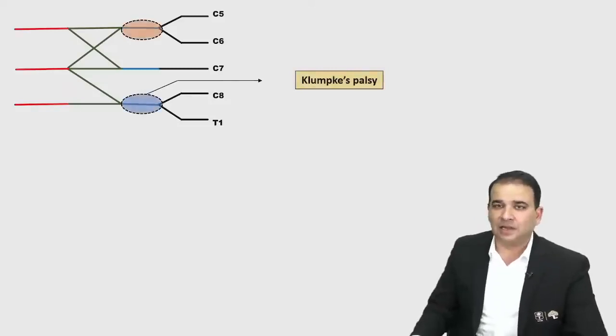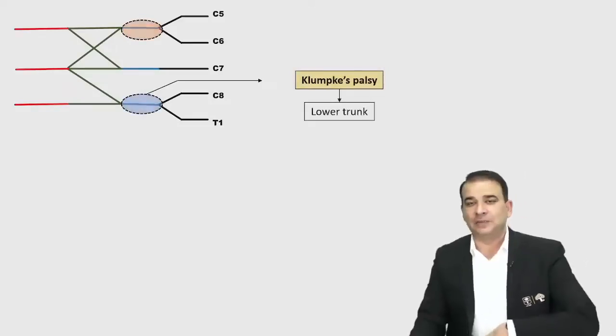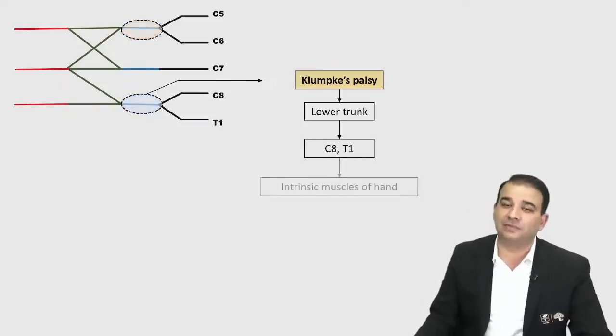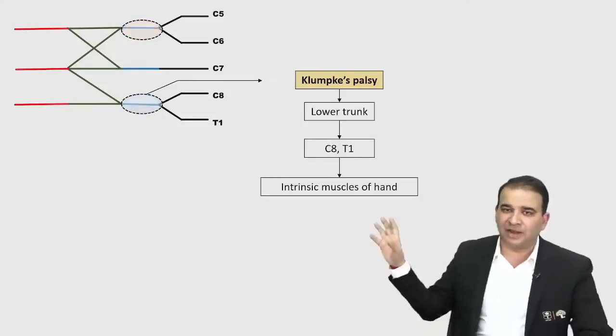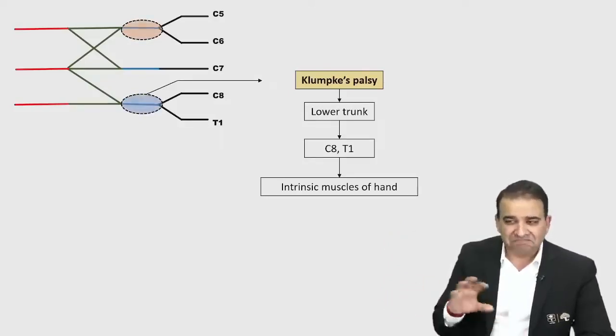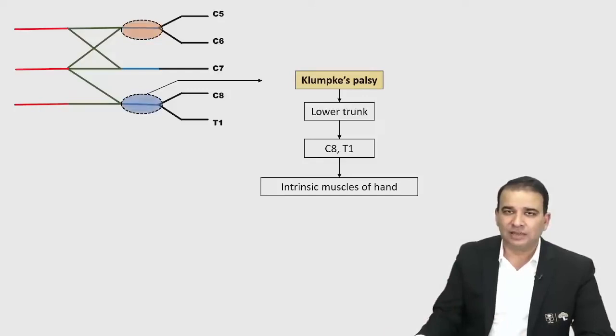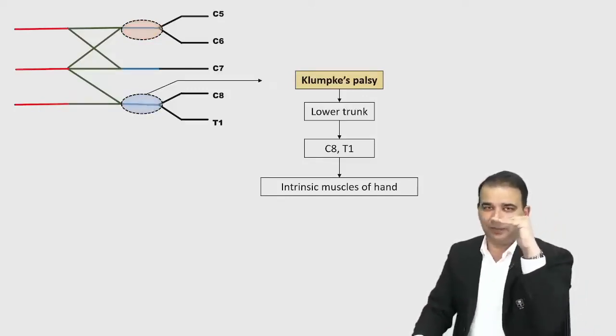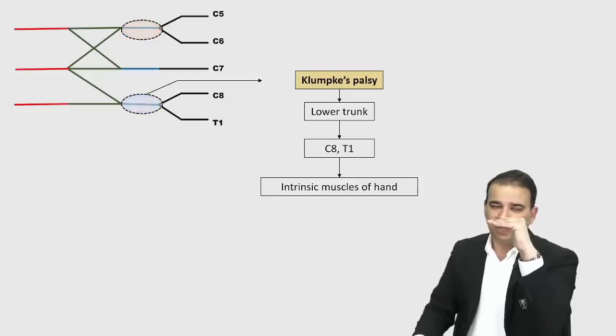Now the injury to the lower trunk of the brachial plexus, that is Klumpke's palsy. The root value affected in Klumpke's palsy is C8 and T1. Now C8 and T1 is a major root value for the intrinsic muscles of the hand. The intrinsic muscles of the hand are supplied by the ulnar nerve, and some of them might be supplied by the median nerve also. But if the intrinsic muscles of the hand are gone, then obviously the one common function of the intrinsic muscles of the hand will get affected here. This is what lumbricals and interossei do, and that will get affected.